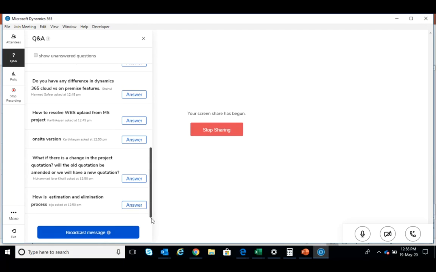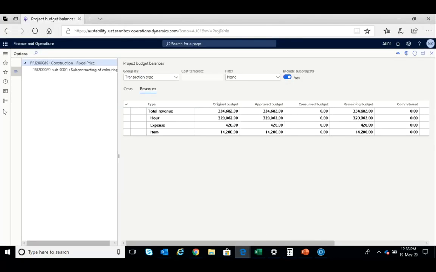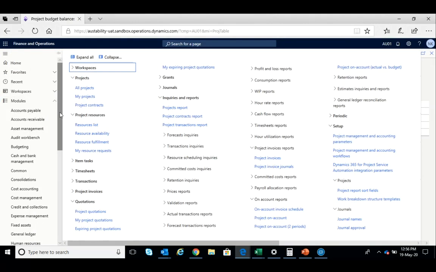What is the next question? How is the estimation and elimination process? Okay, we didn't actually show you how a WBS is created. Usually the WBS is created by the estimation department. Okay, can we do one thing, Naren? Can we create one quick project and open one WBS and show a couple of lines of entry? We still have 9 minutes.